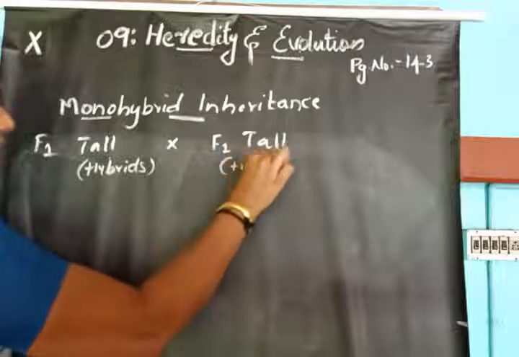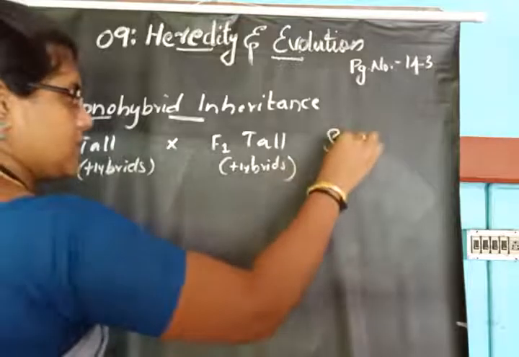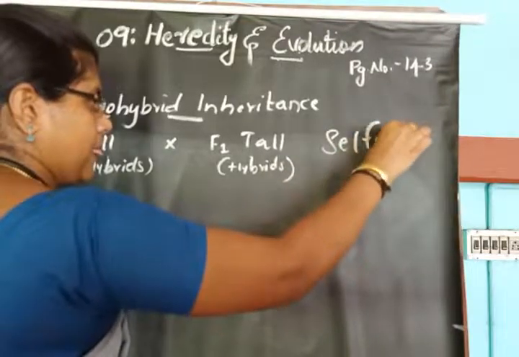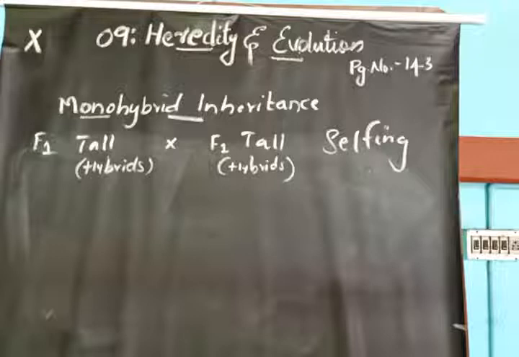This crossing is called self-pollination. Actually, he made self-pollination among the hybrids. So this is selfing, also called self-pollination. What he did is he self-pollinated the hybrids obtained in the F1 generation.